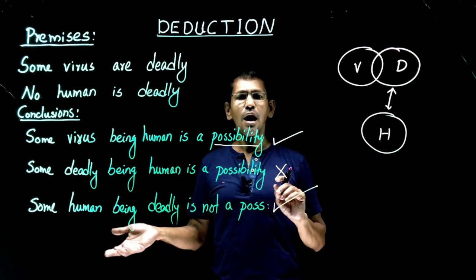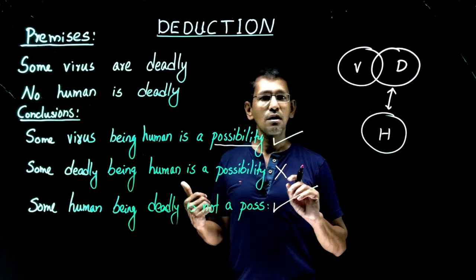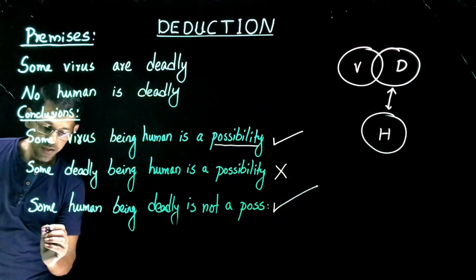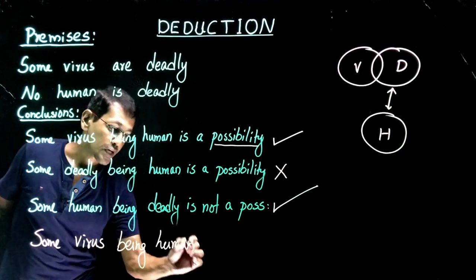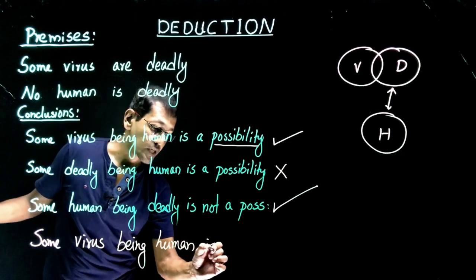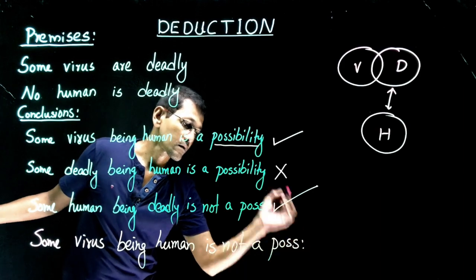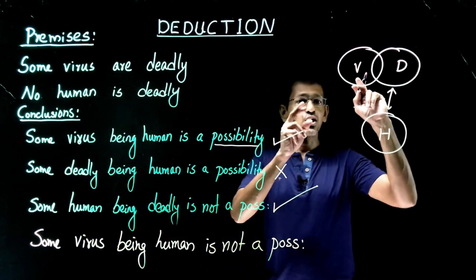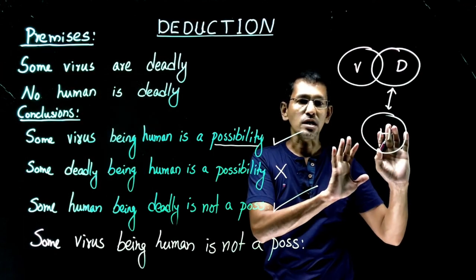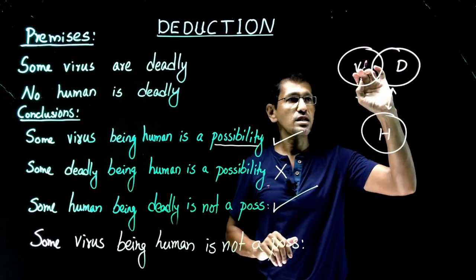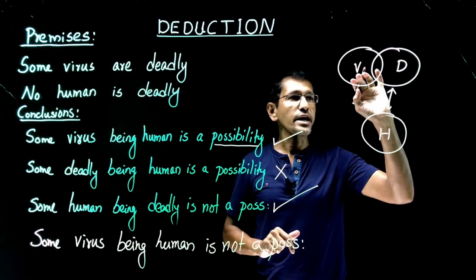And we may take another example right here. Let's say some virus being human is not a possibility. Well, actually, you know what? Some virus being human, it's a possibility. There is no restriction for intersecting between virus and human.